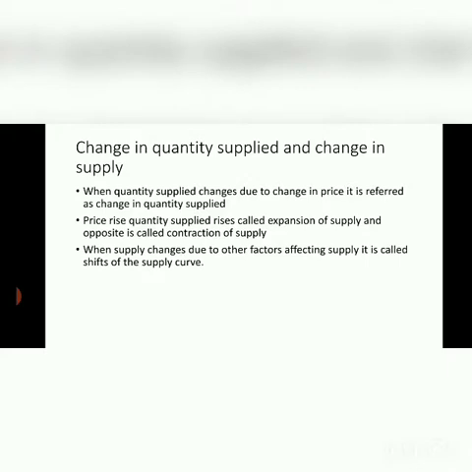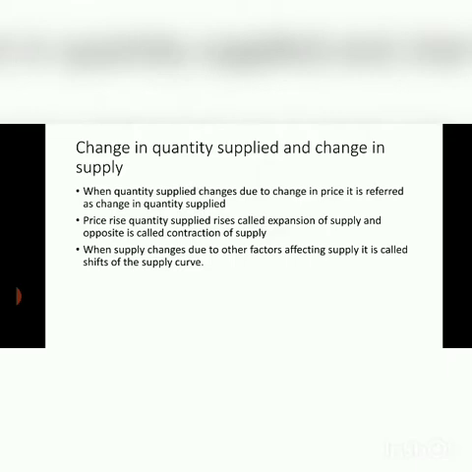Now the next topic is change in quantity supplied and change in supply. When quantity supplied changes due to change in price, it is referred to as change in quantity supplied. When price rises, quantity supplied rises, and this is called expansion of supply, and the opposite is called contraction of supply.